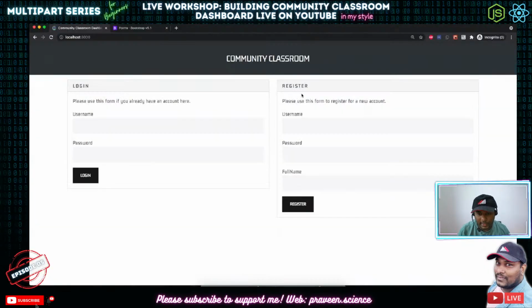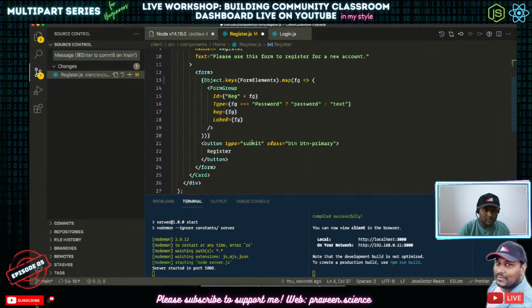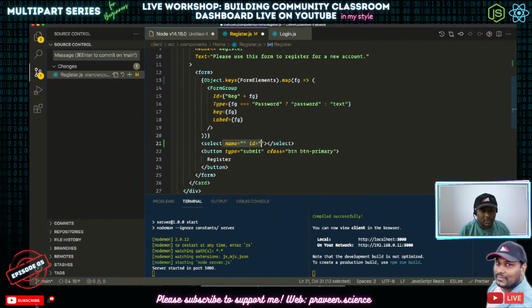I don't know how I'm going to write. I need to add one after the password really. Anyway, so now for the role part, we need to write a select element. So this should have all these things.